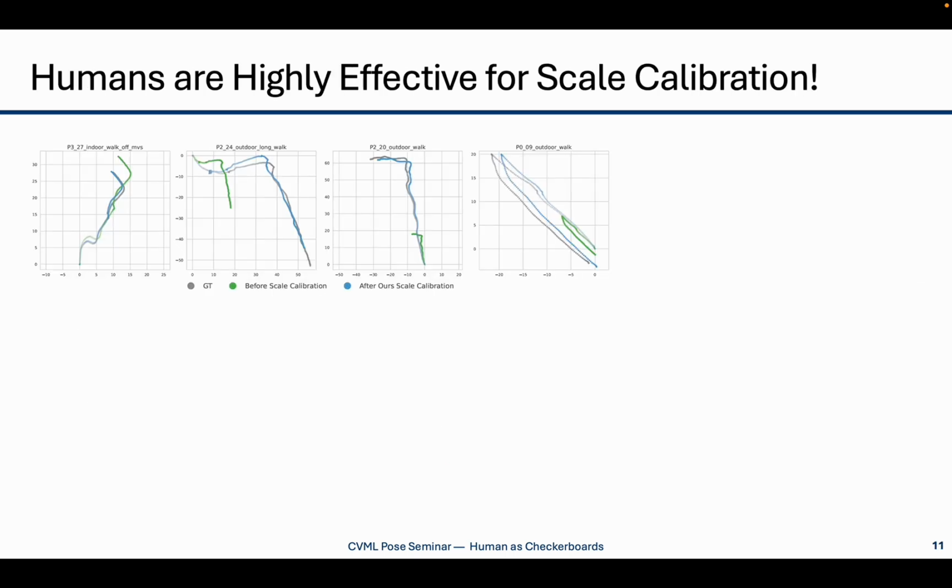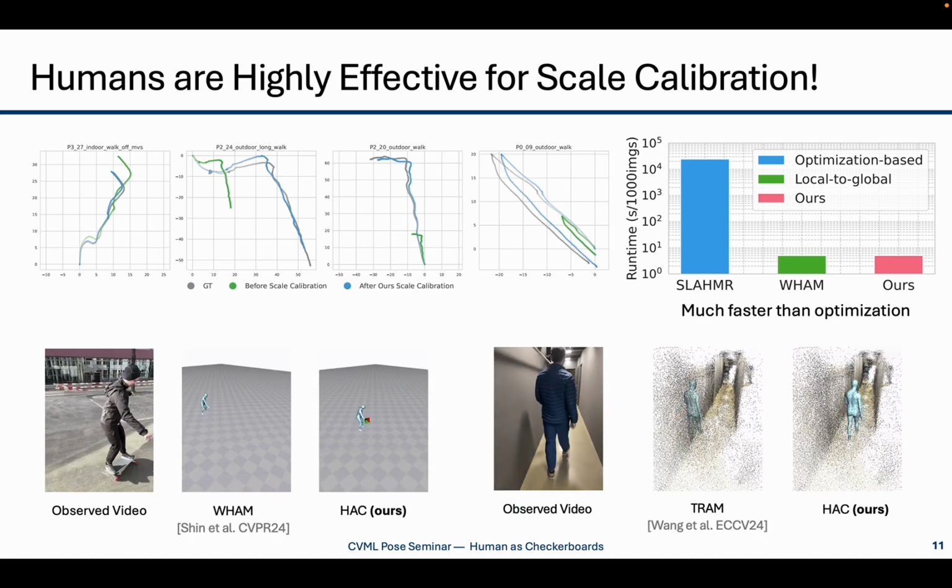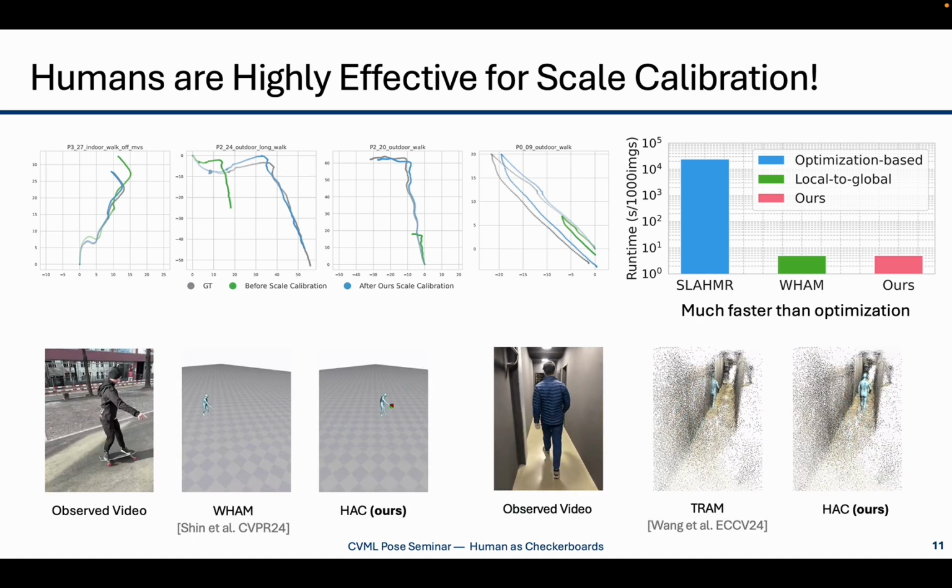As for the results, first, the trajectory plots show that before scale correction, green trajectory, SLAM's paths are off-scale, but with HAC, blue, they align much closer to the ground truth, gray. Second, HAC is incredibly fast. In the runtime bar chart, HAC is many times faster than optimization-based methods like SLAHMR. And HAC produces cleaner disentanglement than WHAM, and more accurate scale calibration than TRAM's background-based methods.